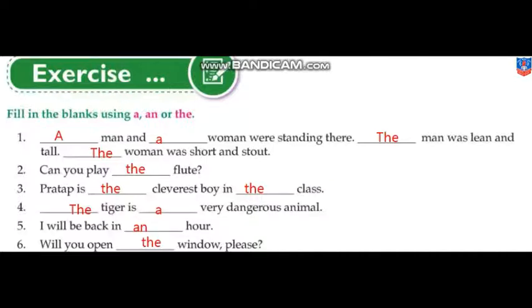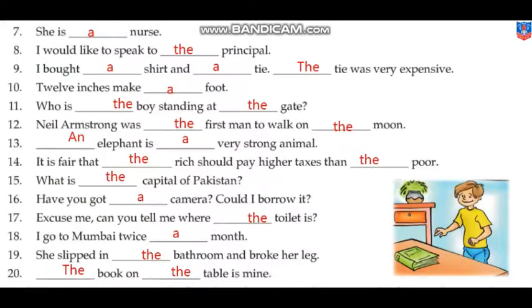Understood everyone? She is a nurse. I would like to speak to the principal. Why the? Because we are giving respect to that position. The principal, एक ही principal होता है. So the principal. She is a nurse, बहुत सारी nurses होती हैं. I bought a shirt and a tie. Now when we are talking about the same thing, a is singular. एक चीज के लिए use किया गया है, एक shirt and एक tie. When we are talking about the same thing again, we use the. The tie was very expensive.